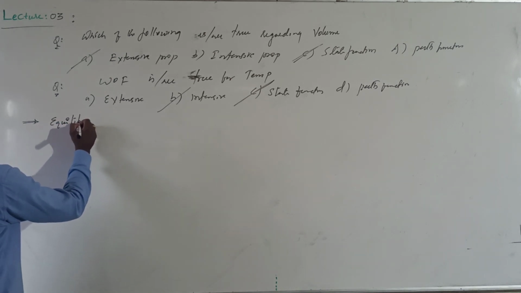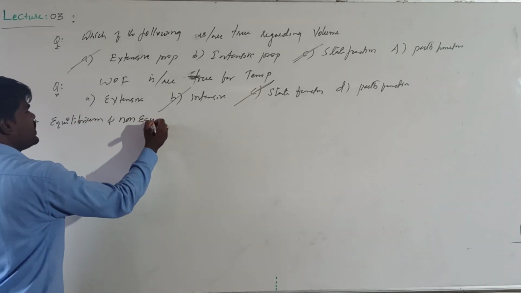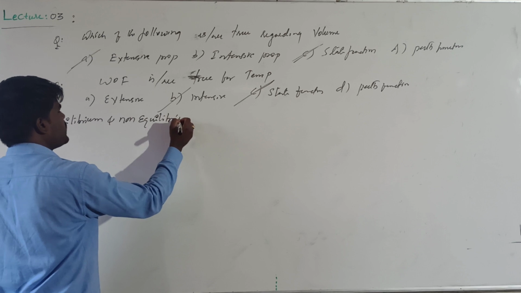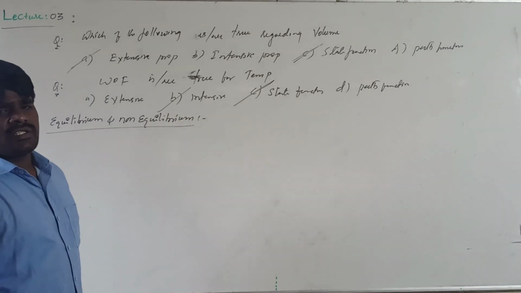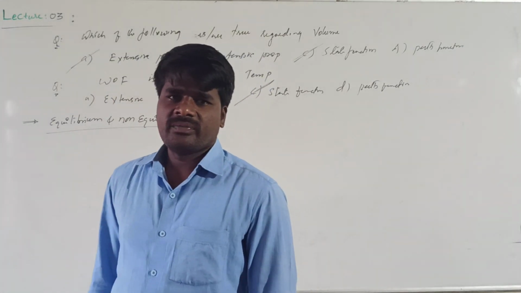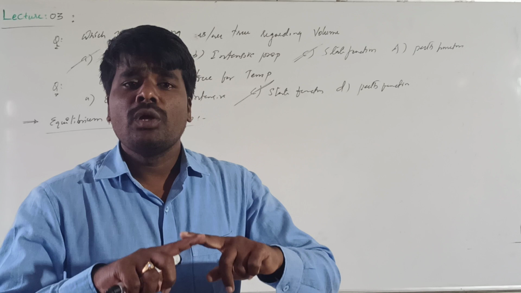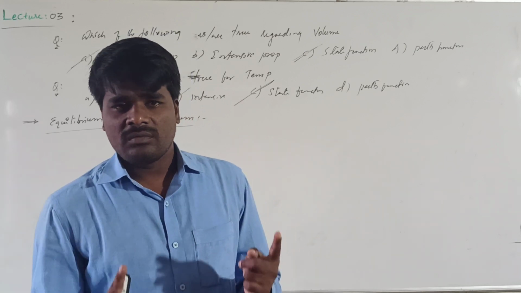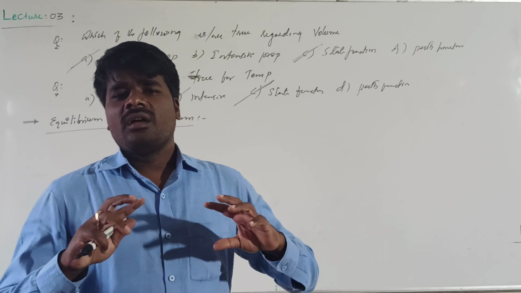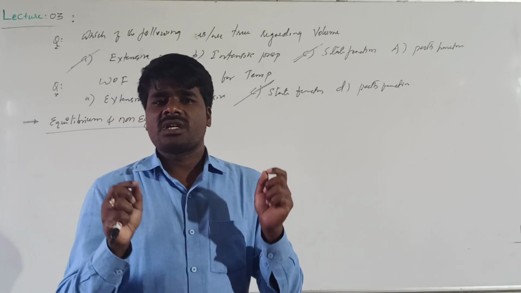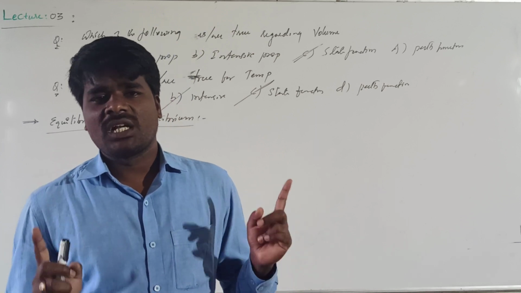Equilibrium and non-equilibrium. Let us try to understand what is meant by equilibrium and non-equilibrium. A system is said to have an equilibrium state when all its thermodynamic properties have a fixed value throughout the system. When its thermodynamic properties have a fixed value throughout the system, then it is said to be in equilibrium.